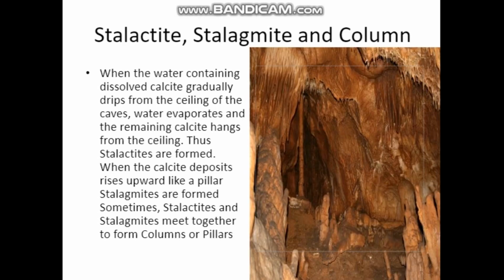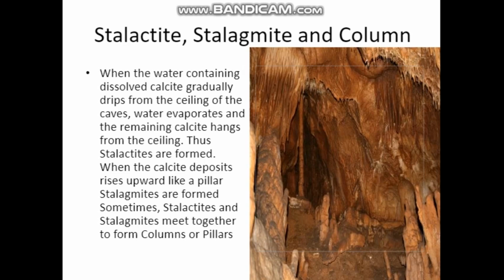Next one, under this: stalactite, stalagmite and column. So what are the subheadings for this? Depositional features of underground water: stalactite, stalagmite and column. What do you mean by this? Stalactite means what? When the water containing dissolved calcite gradually drips from the ceiling of the caves, water evaporates and the remaining calcite hangs from the ceiling.